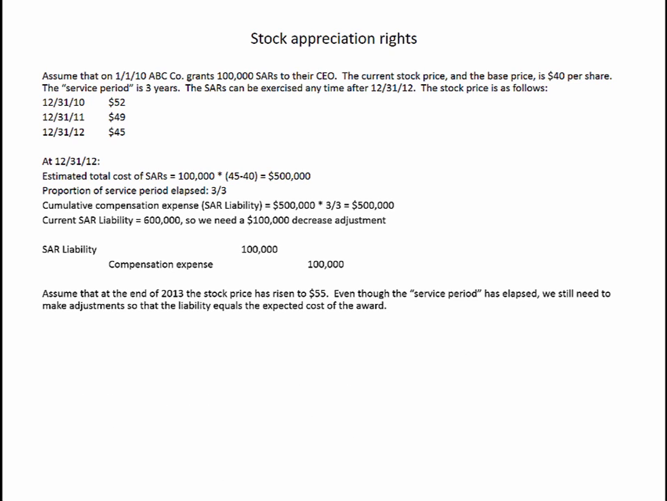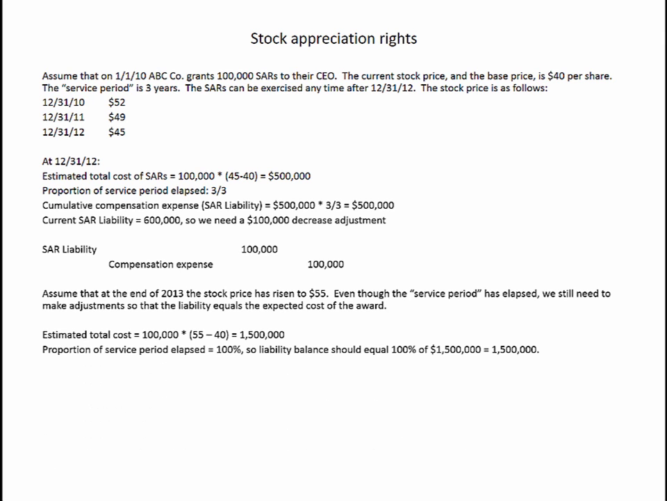So the service period is completely done. We've gone through the 3-year service period, but the stock appreciation rights are still live. They still exist, and the potential liability is going to continue to change as the stock price changes. So let's assume that at the end of 2013, the stock price has risen to $55. Even though the service period has elapsed, we still need to make adjustments so that the liability equals the expected cost of the award. The estimated total cost now is 100,000 rights times $15 of appreciation, or $1.5 million.